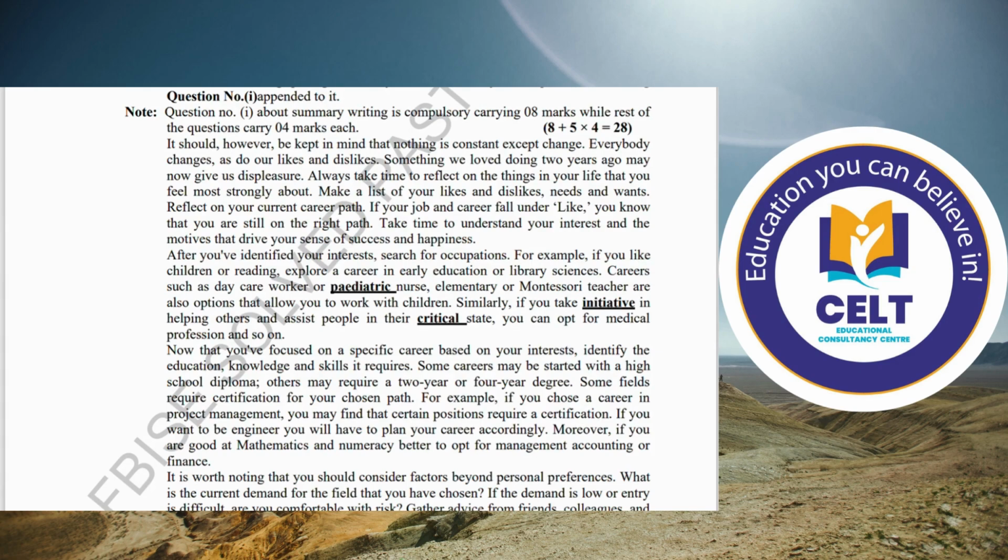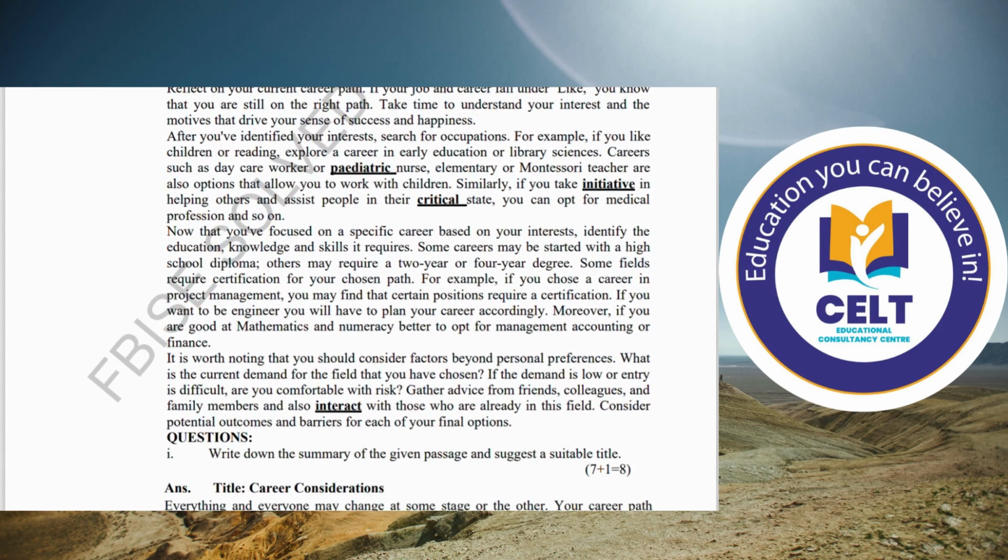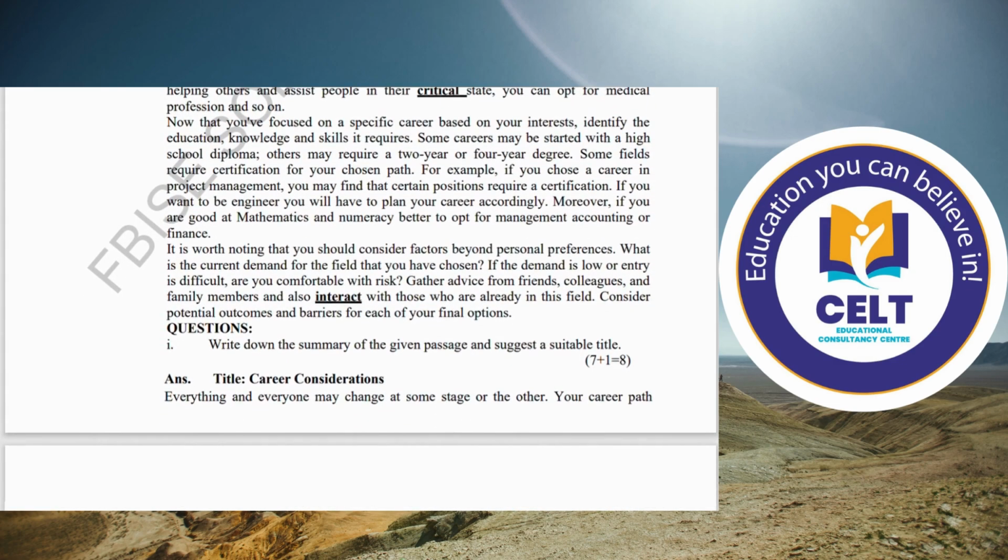It carries 8 marks: 1 mark for the title and 7 marks for the summary. And note down the underlined words. You may have to put the synonyms or antonyms at the end of the précis if the examiner asks you.